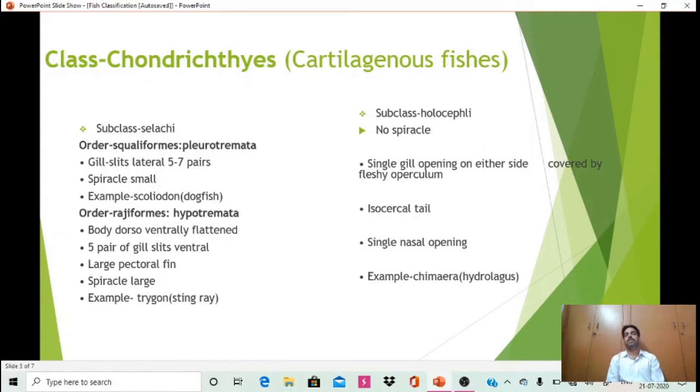The second subclass is Holocephali. They have some large pectoral fins, and the spiracle is absent. No spiracle means absence of spiracle.